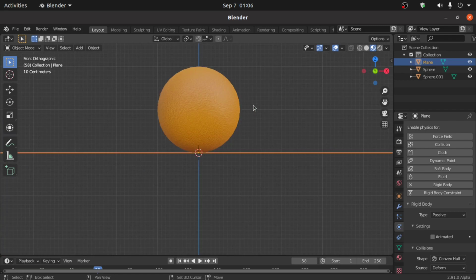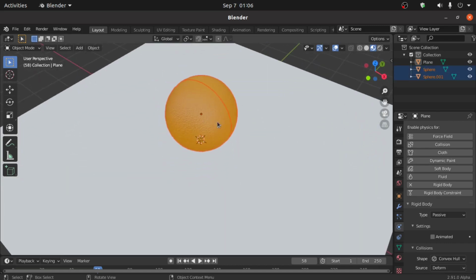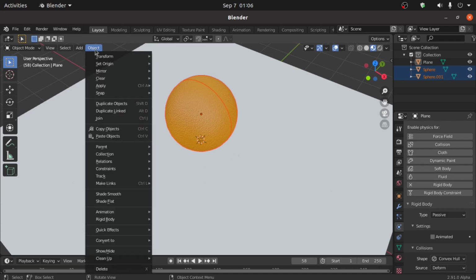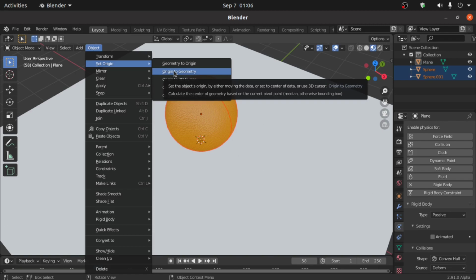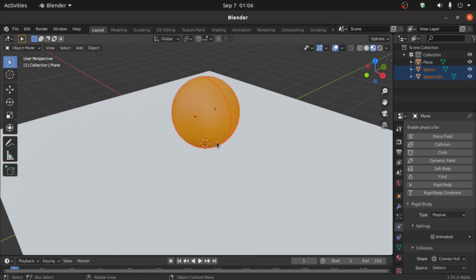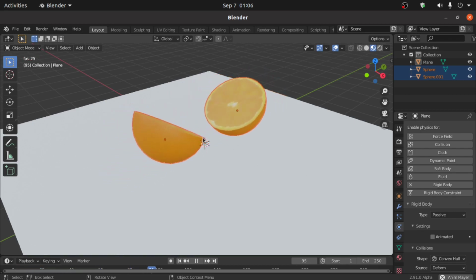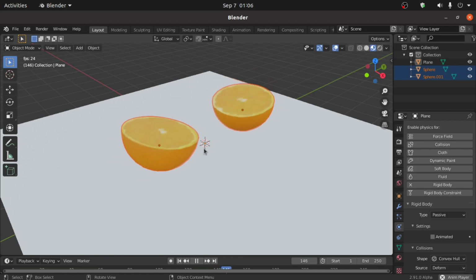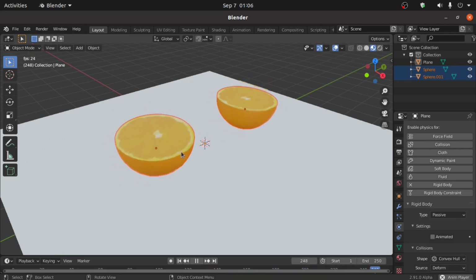So we have to change its pivot point. So select these two hemispheres, then click on this object under this set origin. Select here origin to geometry. Okay. When you press space bar, you can see that this is falling. But you will also notice that it is shaking much more.